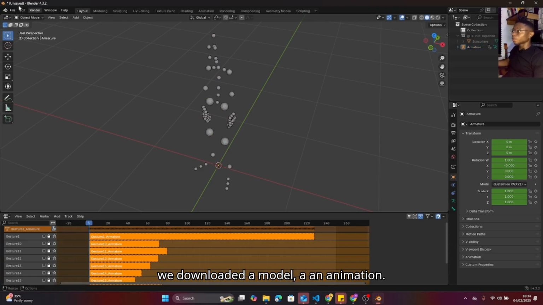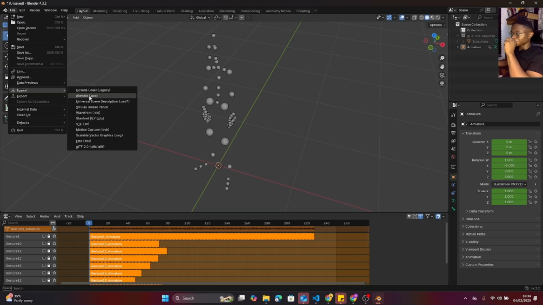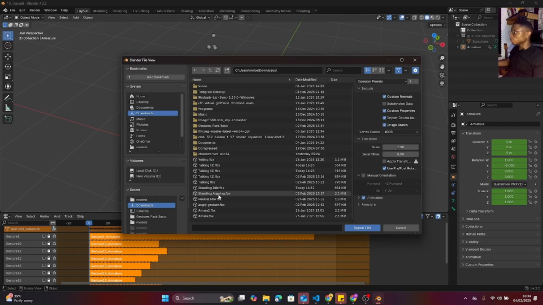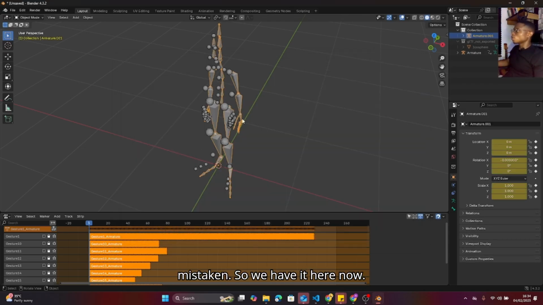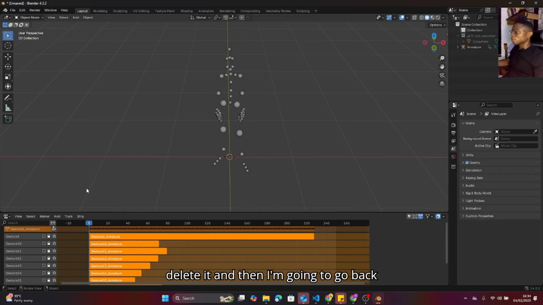So I'm going to go and import it. Remember, it's in FBX format. It's in our downloads. That should be standing idle, if I'm not mistaken. So we have it here now. It came with its own armature, and we don't need the extra armature. So we're going to delete it. And then I'm going to go back to Doshi just like we did previously.